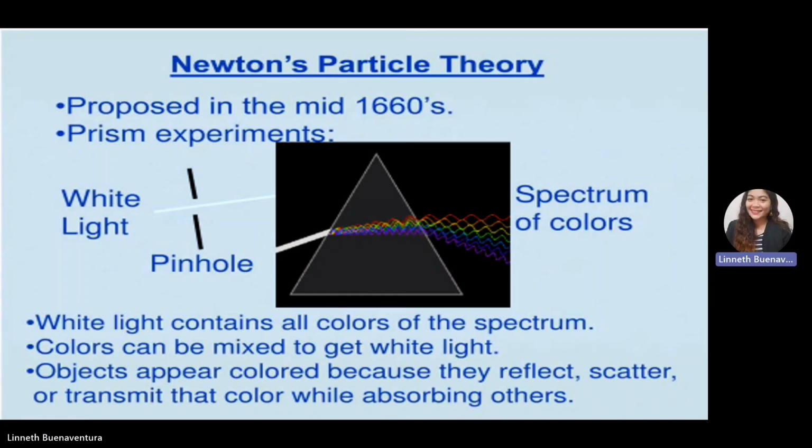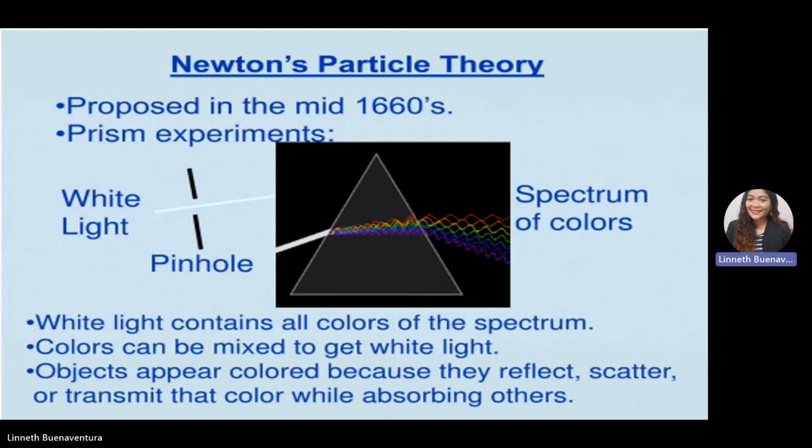Once the white light travels through the pinhole and hits the prism, all the colors within the white light are scattered. He concluded that white light, known as visible light, contains the spectrum of colors. On the other hand, colors can be mixed together to make white light.